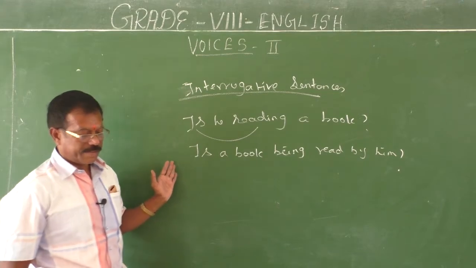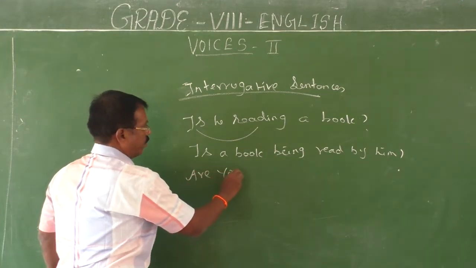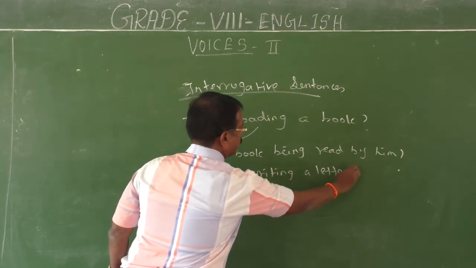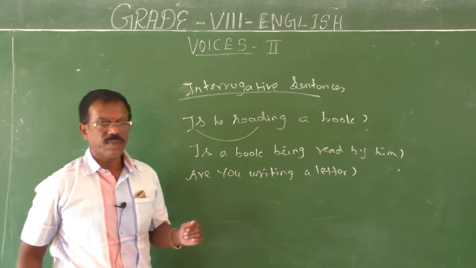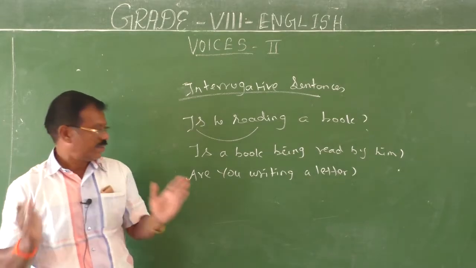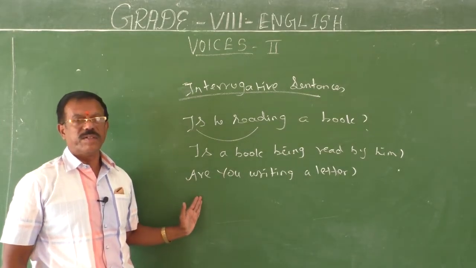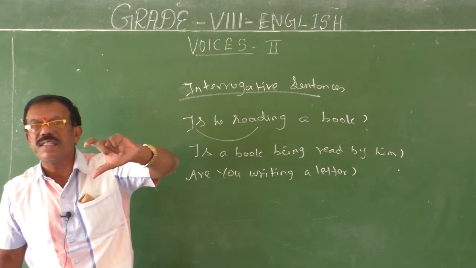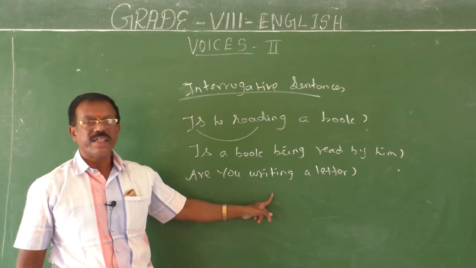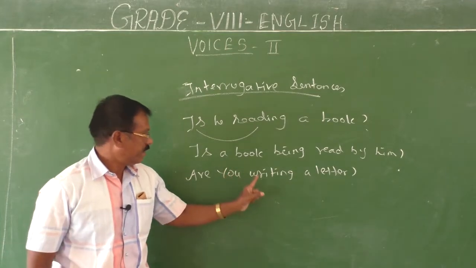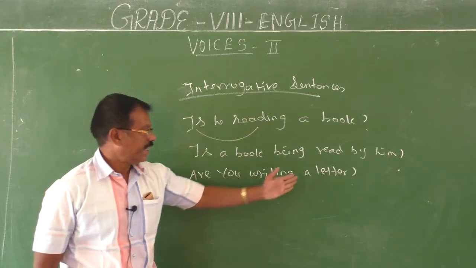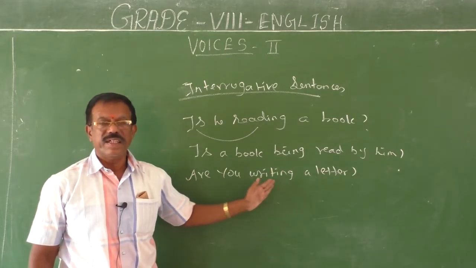Okay. Are you writing a letter? See, are plus writing: auxiliary plus present participle, so the tense is present continuous. You then write: A letter is being written by you. So you can change the sentence into passive form in such a way.